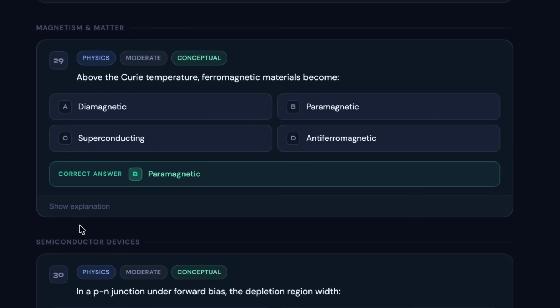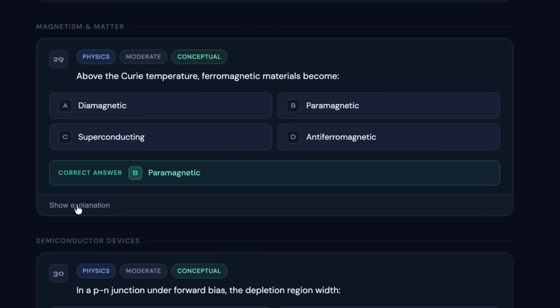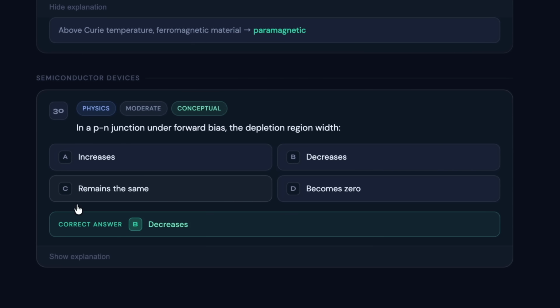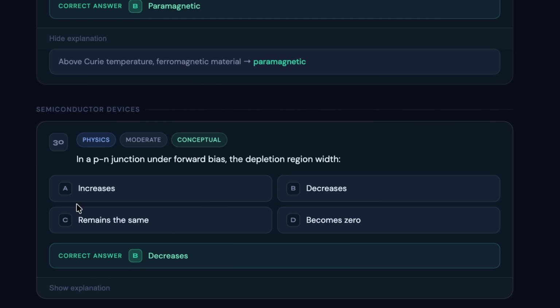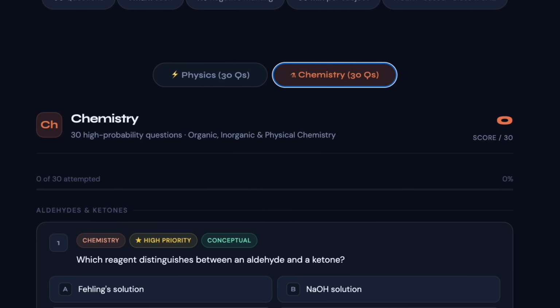Next we have 29th question, and for the same the correct answer is B. And last but not the least, we have 38th question, and the correct answer for the same can be checked on the screen, which is B. Now that you are aware of all the 30 questions from physics, let's move on to chemistry.